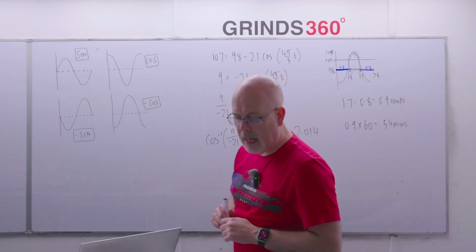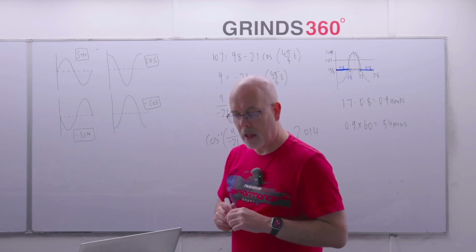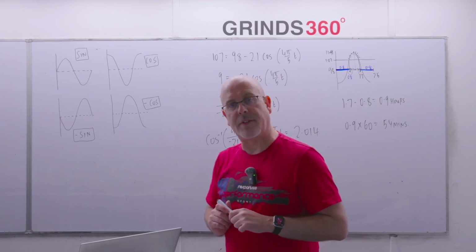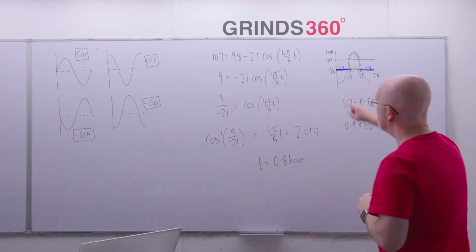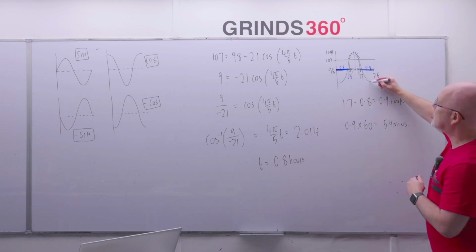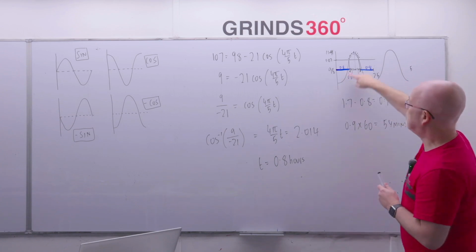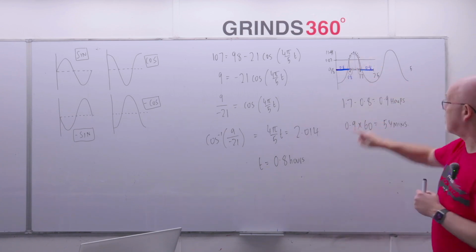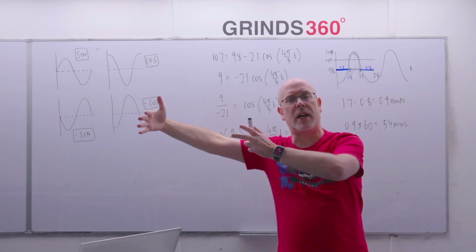Read the question again. It says, for how long over the first 5 hours will the blood sugar be above 107? So over the first 5 hours, how long would it be over the 107? This curve here, remember, just covers the first 2.5 hours. Then that same shape will be repeated again over the next 2.5 hours to bring me up to 5. So over the first 5 hours, that basic shape repeats itself twice, because each iteration takes 2.5 hours to complete.